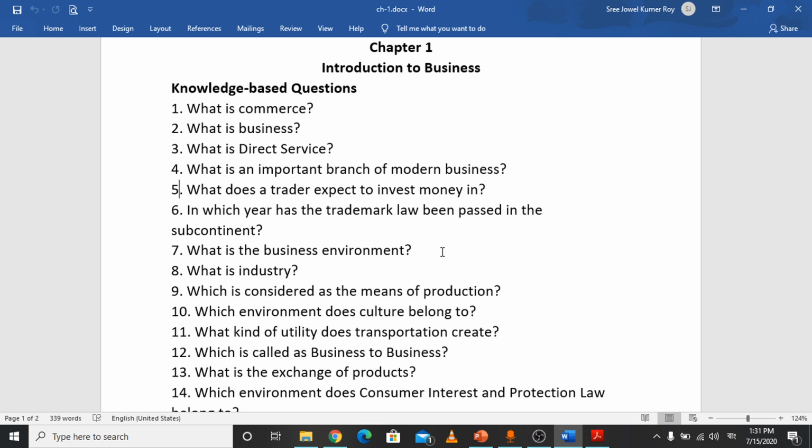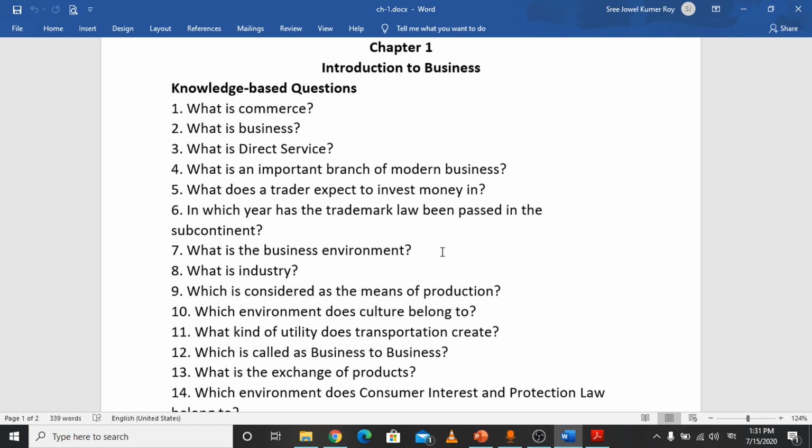Number 5, what does a trader expect to invest money in? What is the expectation of a businessman or of a trader? A trader's or a businessman's expectation is just to earn money or earn profit. When he is investing money, it is for earning profit. In which year has the trademark law been passed in the subcontinent? In 1940, the trademark law was passed in the subcontinent.